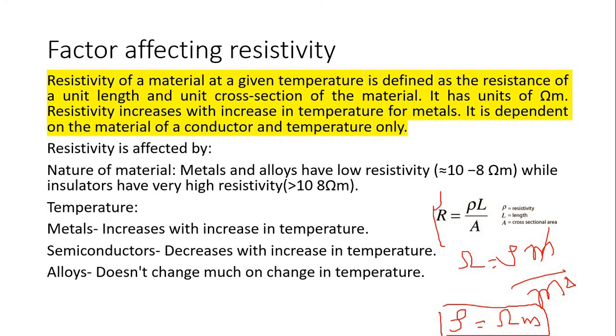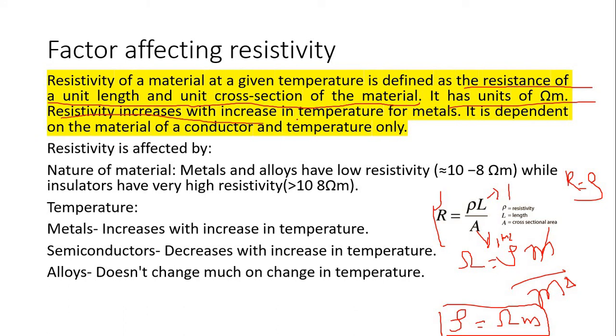The resistivity of a material at a given temperature is defined as the resistance of a unit length and unit cross-sectional area of the material. If we put L equal to 1 meter and area equal to 1 meter square, then the resistance is equal to the resistivity. It has a unit of ohm into meter.